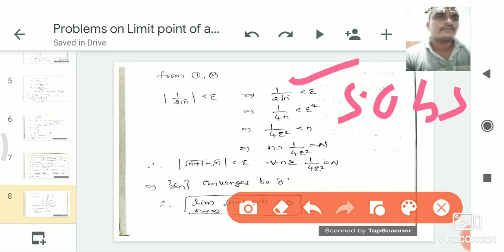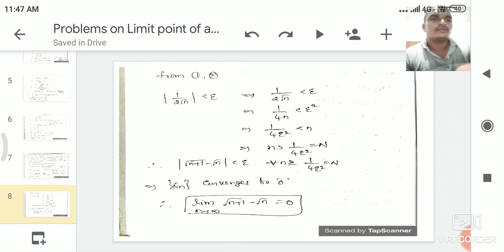Here we consider 1 by 4 epsilon square as the natural number n. So whenever root n plus 1 minus root n is less than epsilon, the natural number exists, that is 1 by 4 epsilon square. Therefore the given sequence Sn converges to 0. Okay. Similarly, we can do the remaining problems.